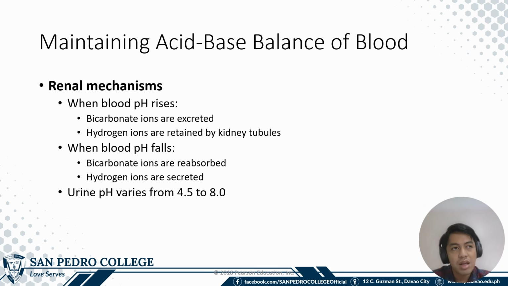As for the urinary system or the renal mechanisms, when blood pH rises, bicarbonate ions are excreted, hydrogen ions are retained by kidney tubules. When blood pH falls, bicarbonate ions are reabsorbed and hydrogen ions are secreted. So we'll discuss this further face-to-face na lang.